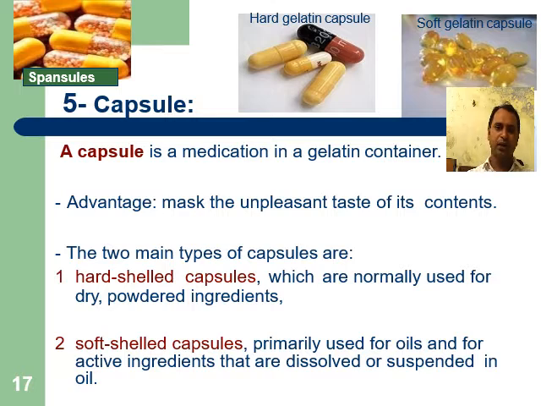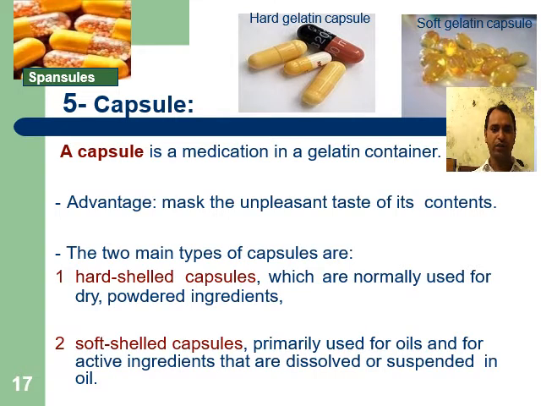Capsules are divided into two types: hard gelatin capsule and soft gelatin capsule. In a hard gelatin capsule, we fill solid medicament inside the capsule shell that is made of gelatin. Whereas soft gelatin capsules are one-piece capsules. In these capsules, we fill liquid doses.